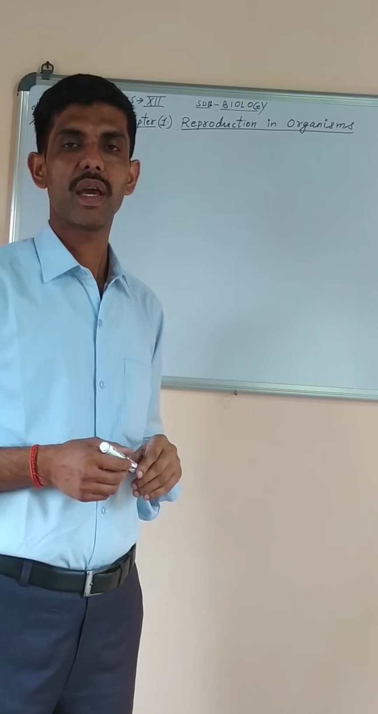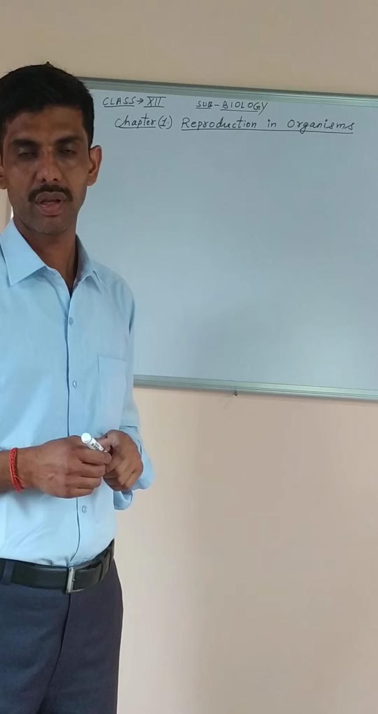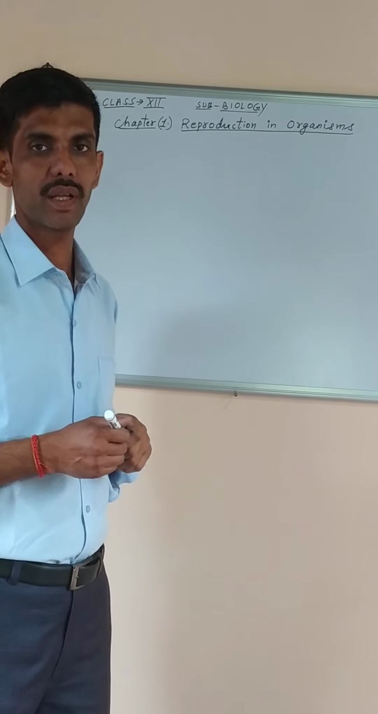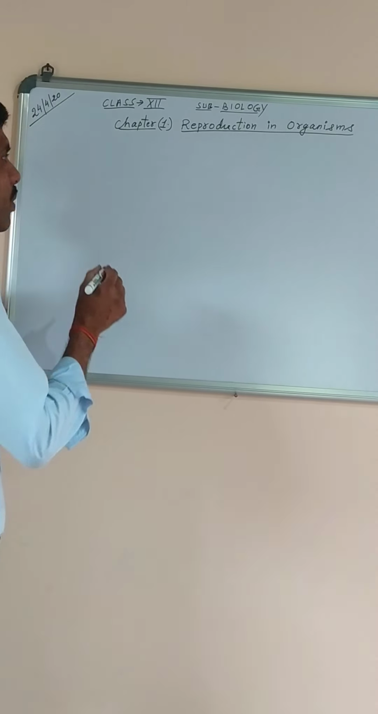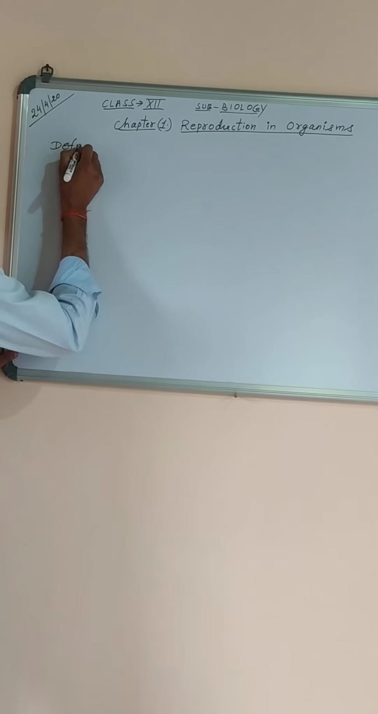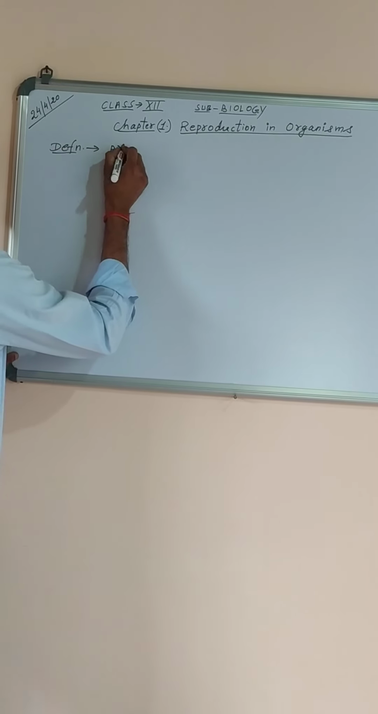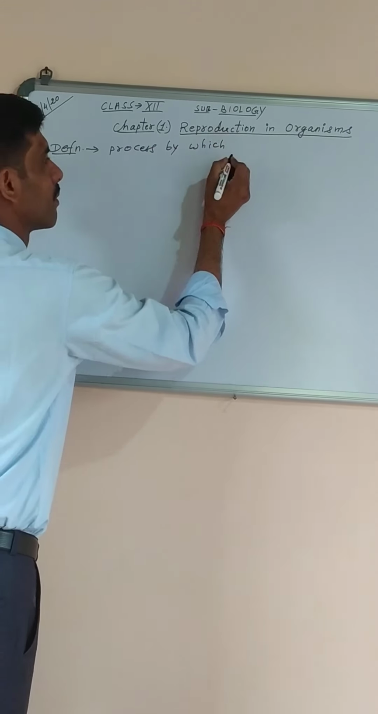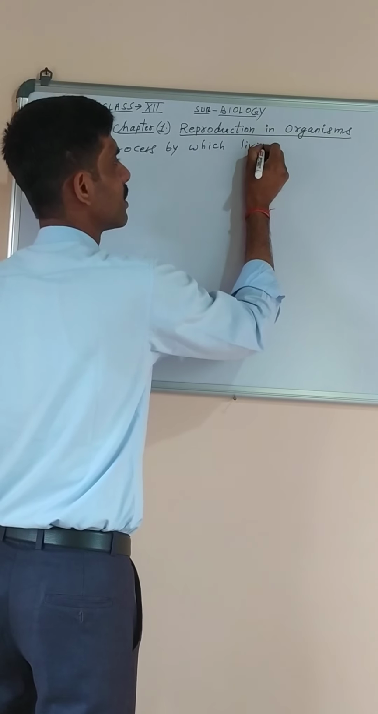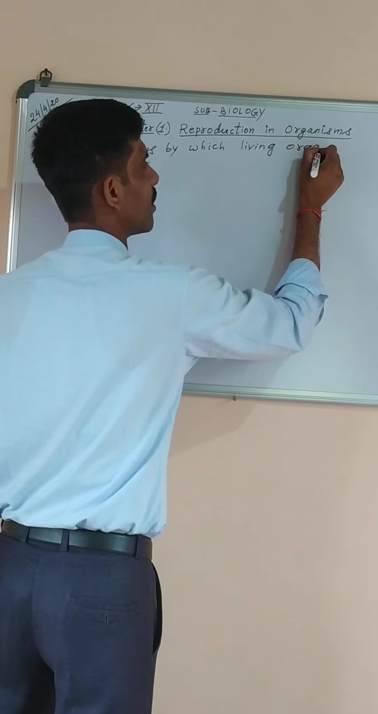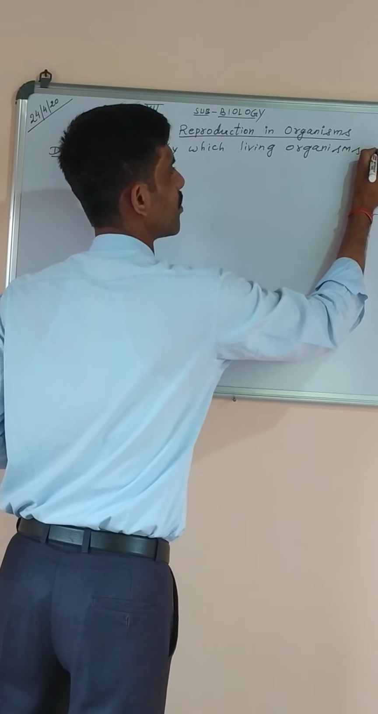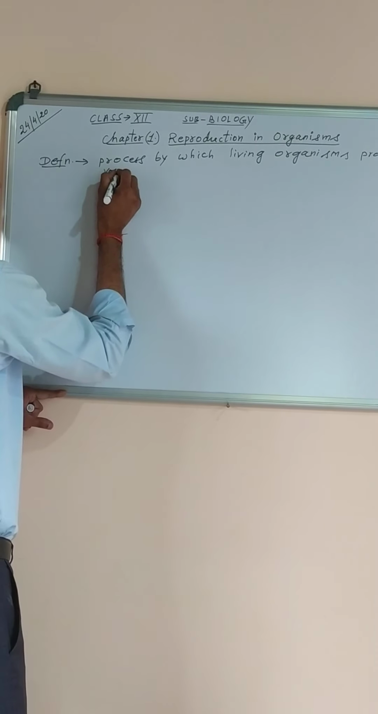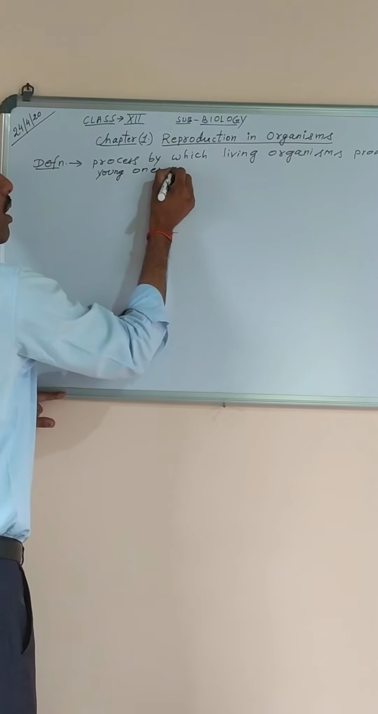You already have some idea about the word reproduction and its definition, but still I will try to write it here. Reproduction is the process by which living organisms produce young ones of their own kind. So first you need to write the definition. The process by which living organisms produce young ones of their own kind.